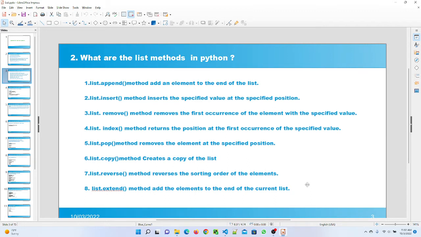The list.pop method removes the element at the specified position. The list.copy method creates a copy of the list. The list.reverse method reverses the sorting order of the elements. The list.extend method adds the elements to the end of the current list.